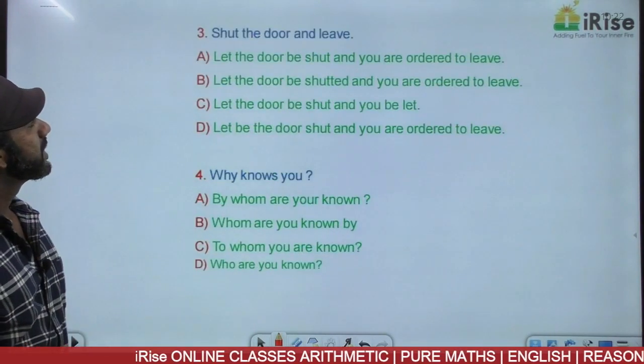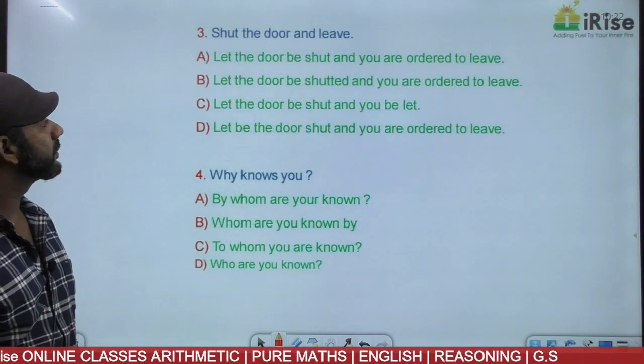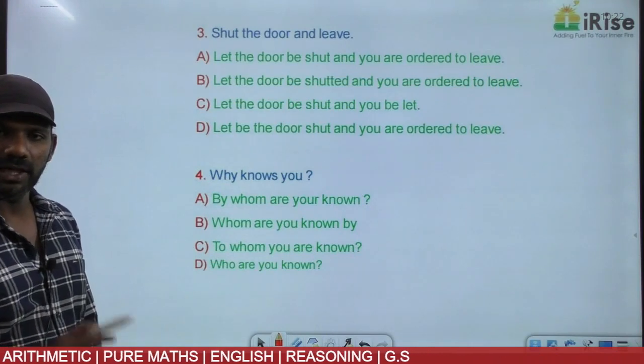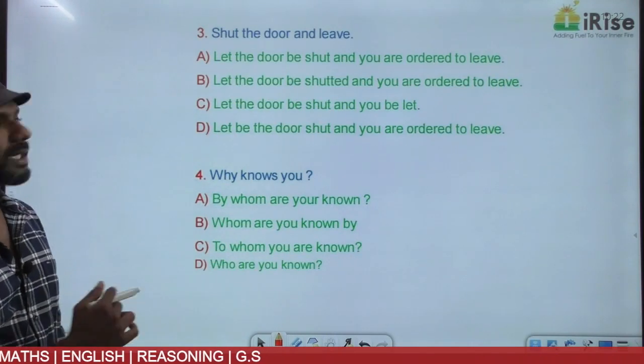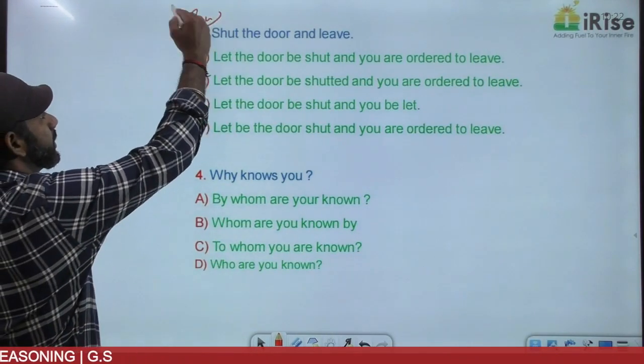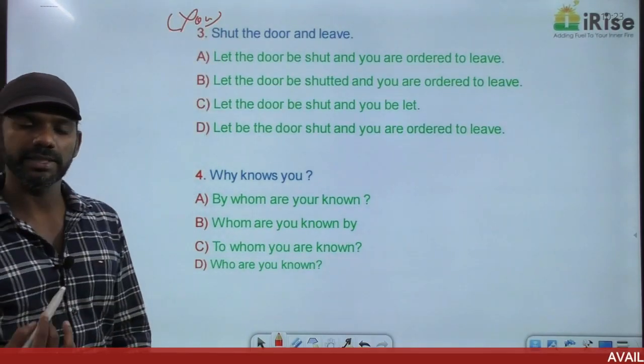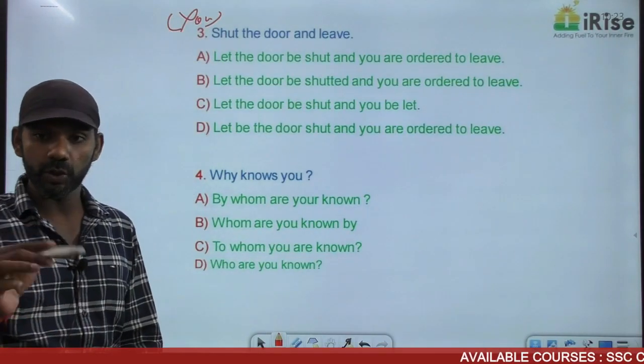Come to the next one. Shut the door and leave. This is an order. We have active voice. We have shut, meaning you shut. The pronoun, the subject you, is understood here. There's no need for me to look at you and say you shut the door.